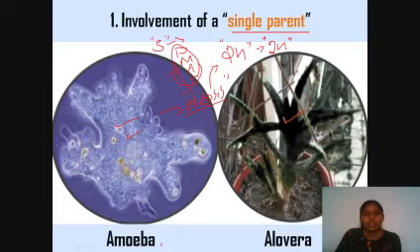Likewise, there are organisms which belong to the kingdom Monera, for example bacteria. A bacterium can make a number of offspring just by mitosis. For example, we know E. coli. So E. coli is an example of a bacterium.